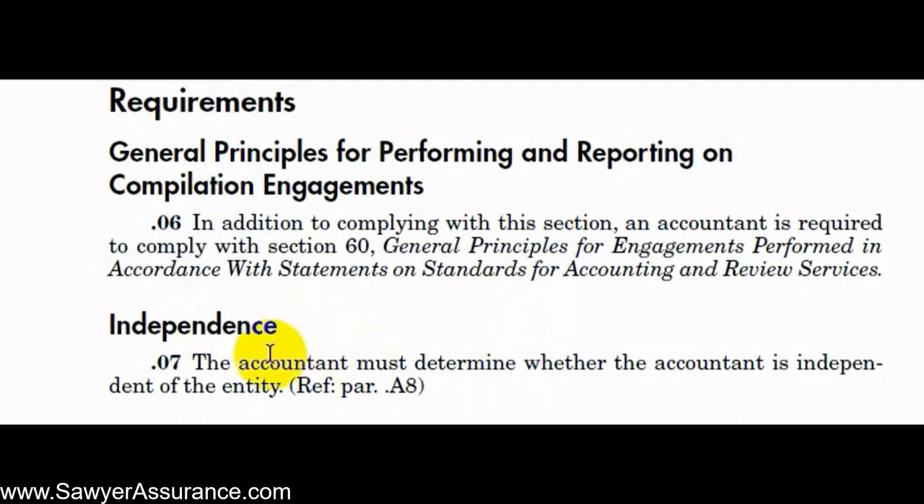It says here that the accountant must determine whether the accountant is independent of the entity. So we notice here that it doesn't say that we must be independent in order to perform the engagement. It merely says that we must determine whether we are independent. And that's because when we're performing a compilation engagement, it's okay if we are not independent, but we just have to disclose that we're not. So let's go down to this reference paragraph A8 and get some more understanding on this.